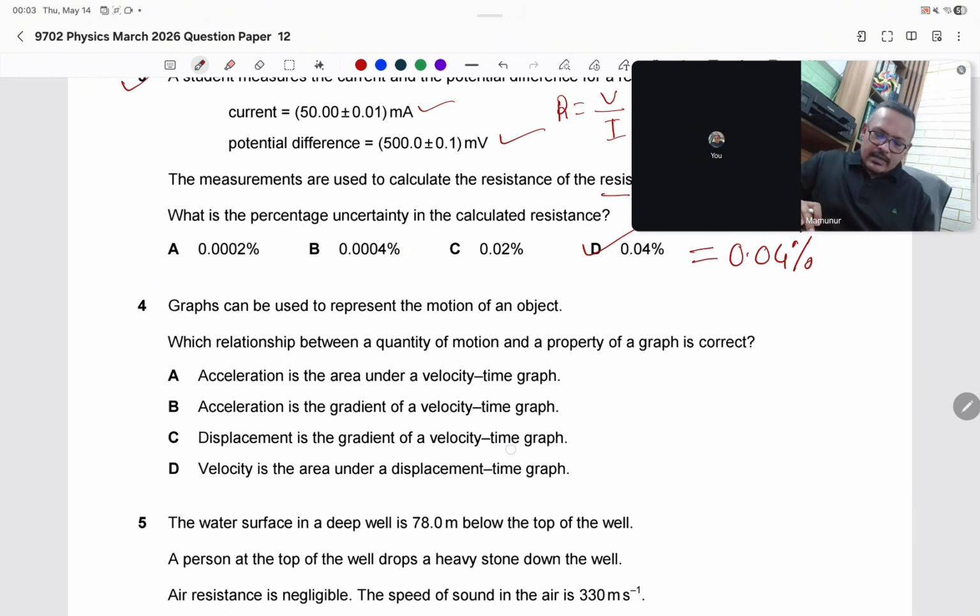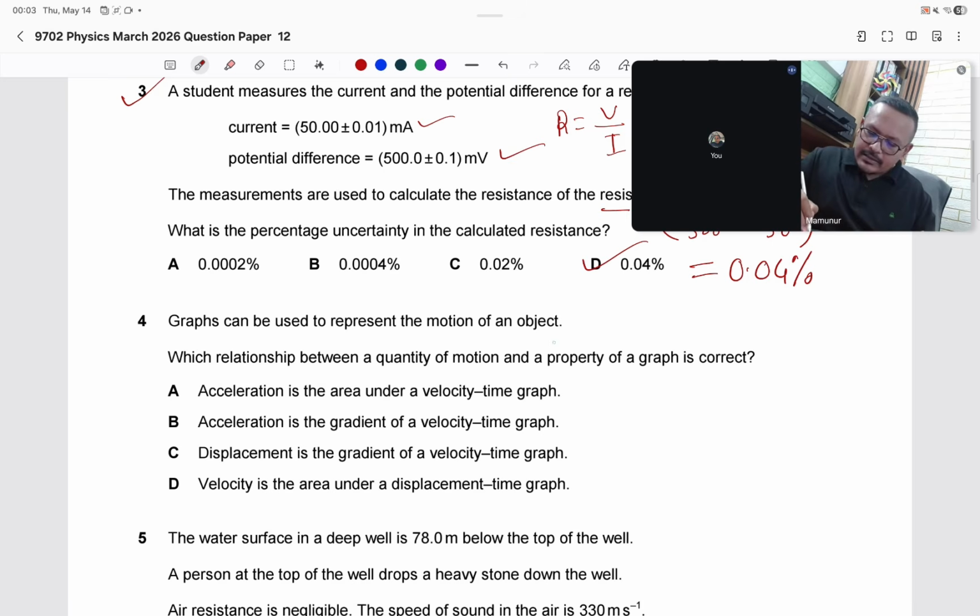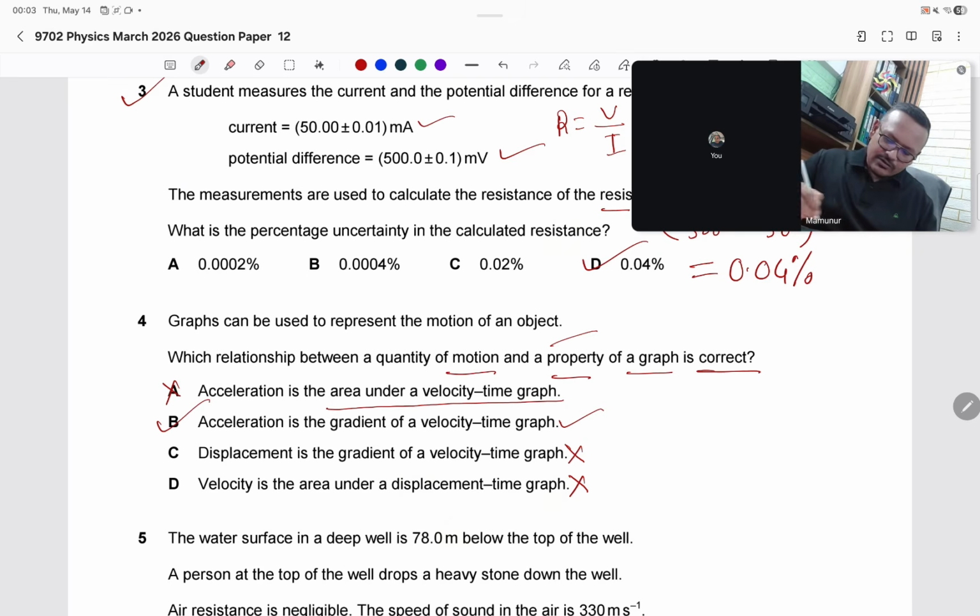Question number 4. Graphs can be used to represent the motion of an object. Which relationship between the quantity of motion and property of the graph is correct? Acceleration is the area of the velocity-time graph? No, the area of a velocity-time graph is distance. It's wrong. Acceleration is the gradient of the velocity-time graph. Yes, it is correct. Displacement is the gradient of the velocity-time graph? No. Velocity is the area under the graph of displacement? That is not correct either. So question number 4, answer is B.